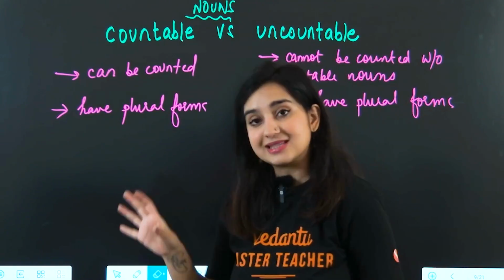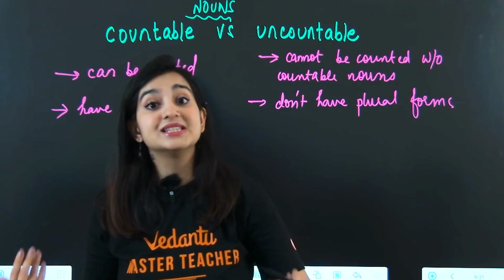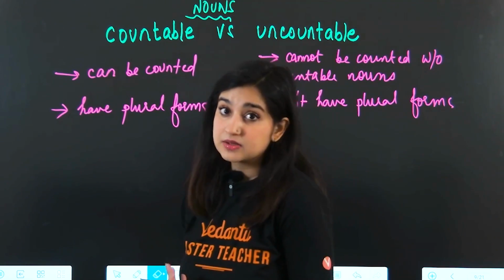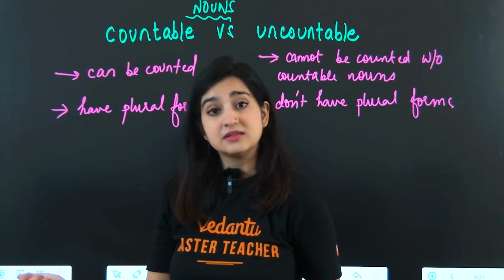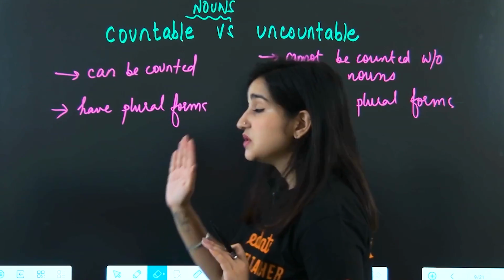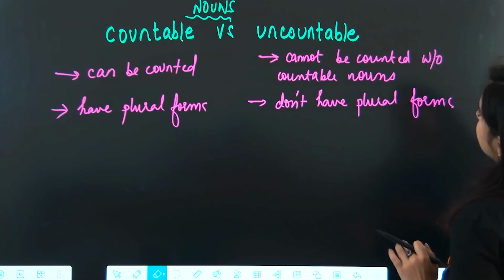So we treat them as uncountable, but we can always measure them using a countable noun like milliliters or liters or bags of rice, plates of rice, bowls of rice. So we can always use countable nouns to count uncountable nouns.